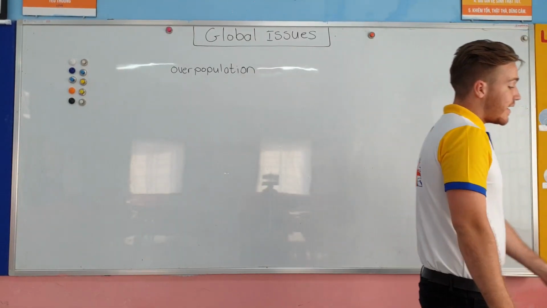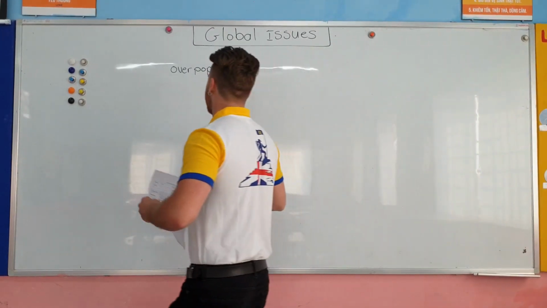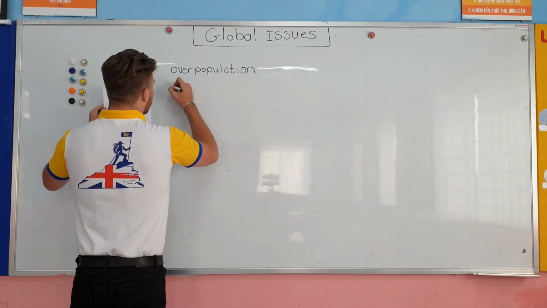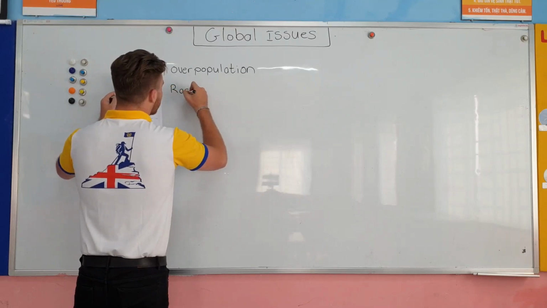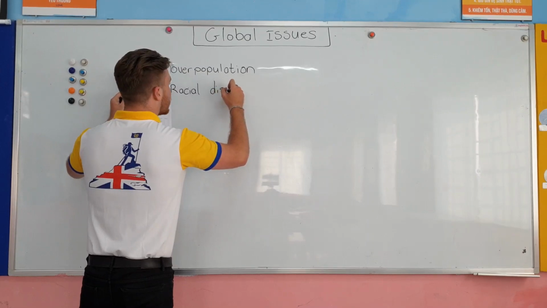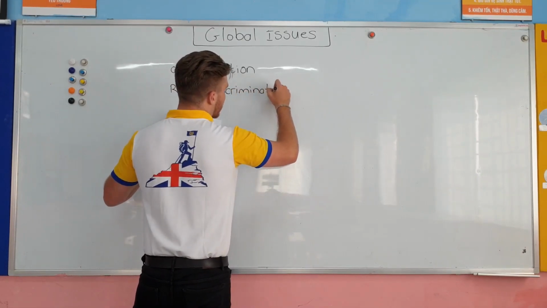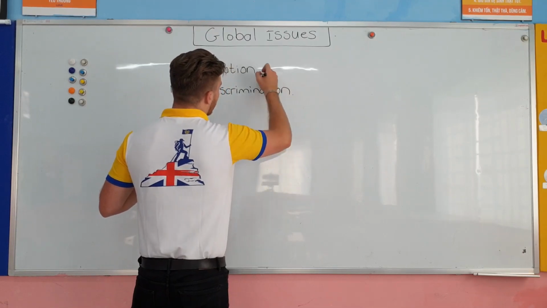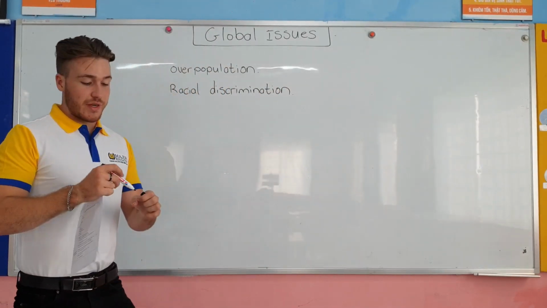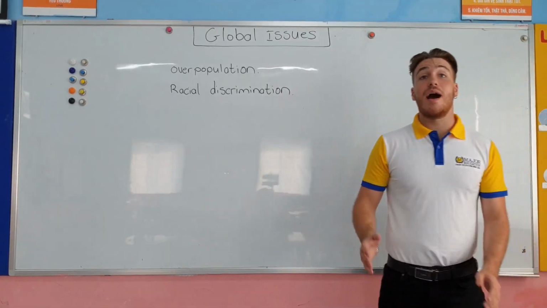The second word that we have is racial discrimination. Now you know that in the world we have a lot of different kinds of people.